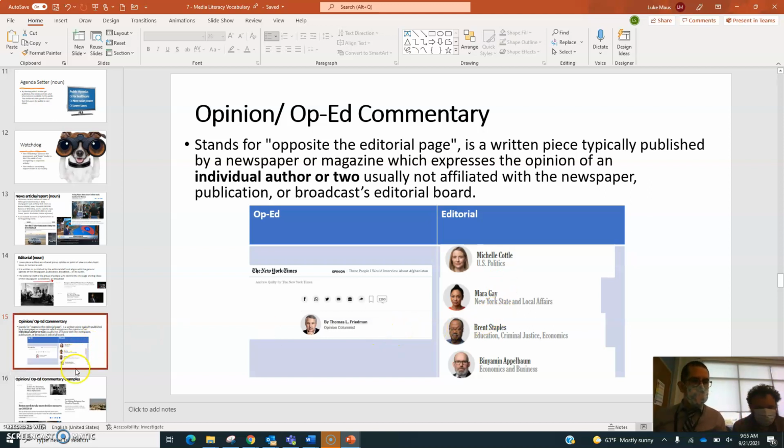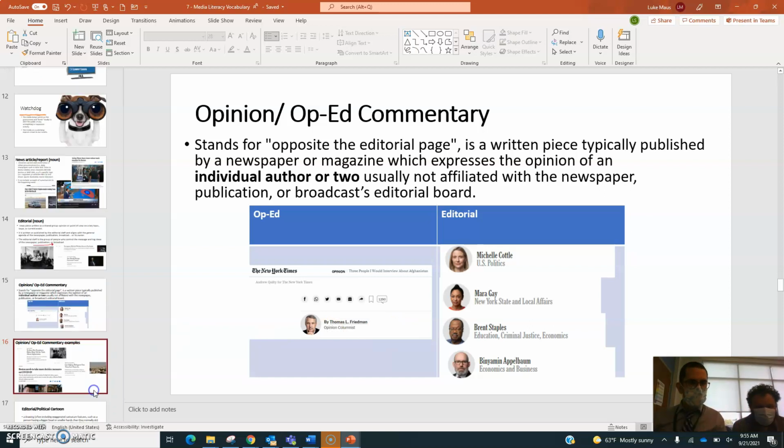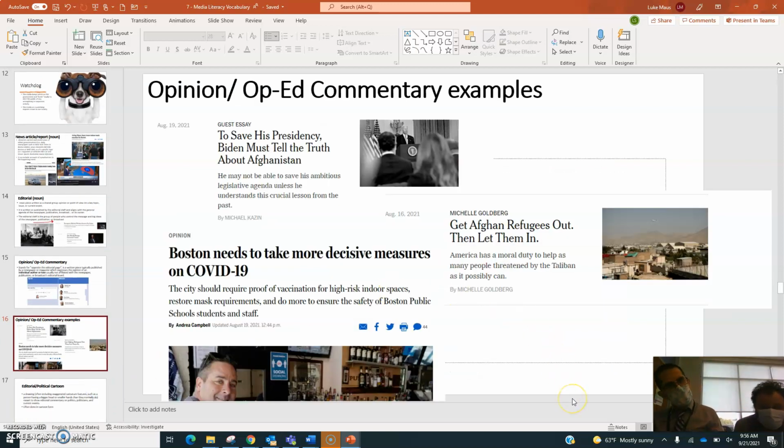So looking at these next examples here, we have a guest essay: To save his presidency, Biden must tell the truth about Afghanistan. We have an opinion: Boston needs to take more decisive measures on COVID-19 and get Afghan refugees out, then let them in. So these are individual people stating their opinion, right?